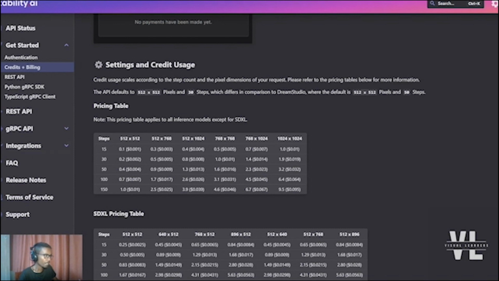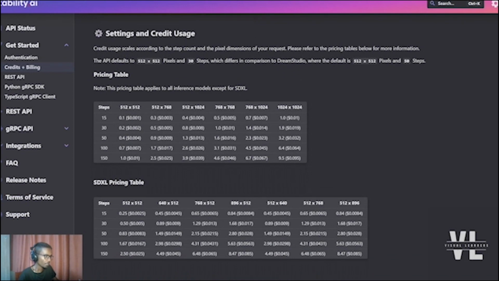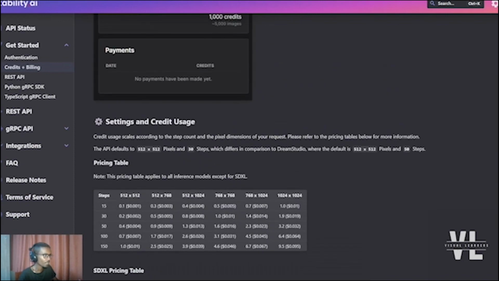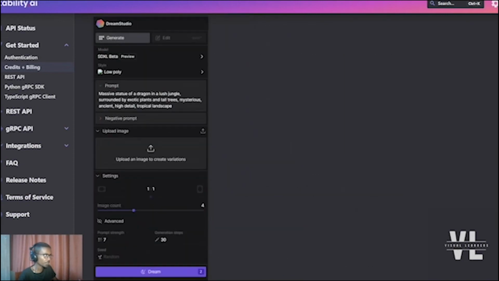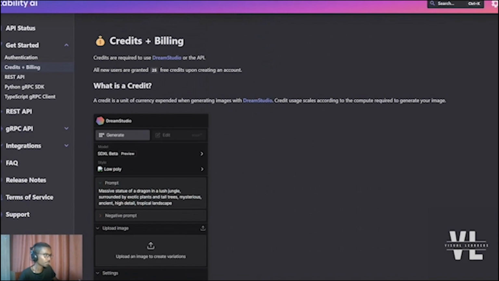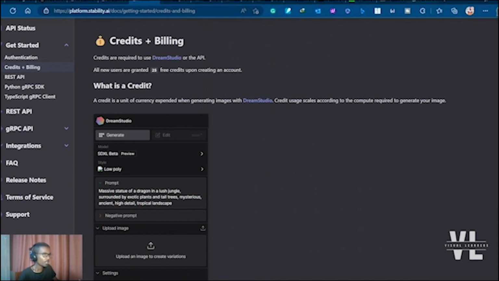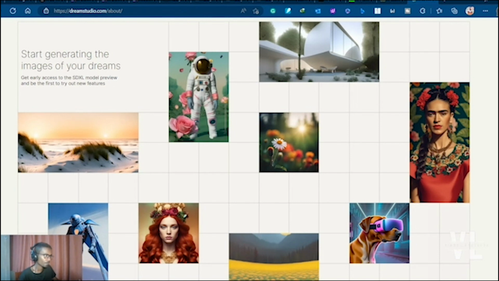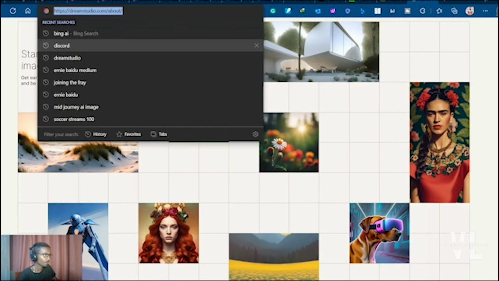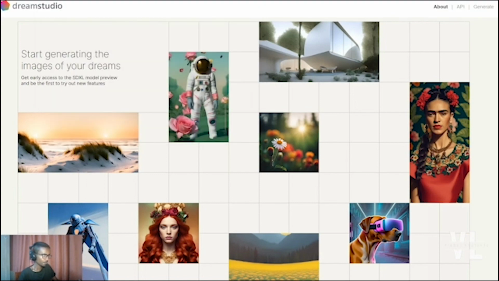So this is the pricing table for how much each image costs. For a 512 by 512 image with 15 steps, it's going to cost you this amount of credits or this amount of dollars. So depending on what kind of image you want to generate, you can get access to the information from this page. And if you want to use the Dream Studio page, you can go to dreamstudio.com, and this is the About page.